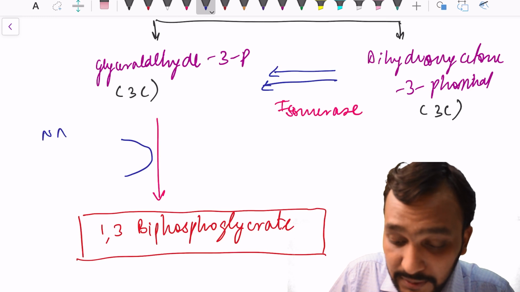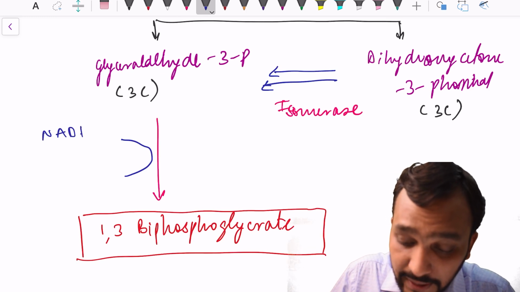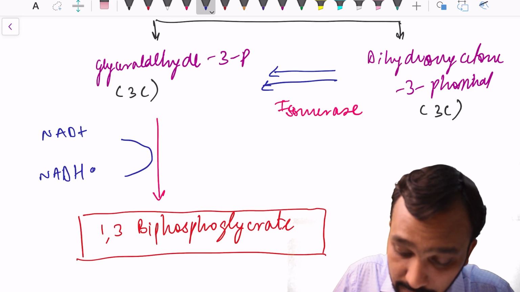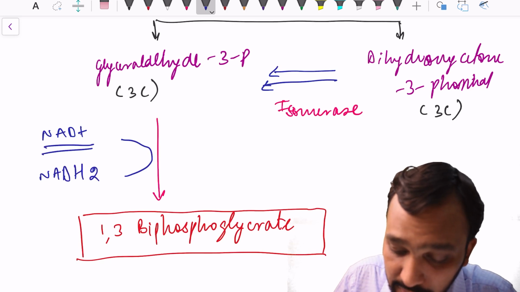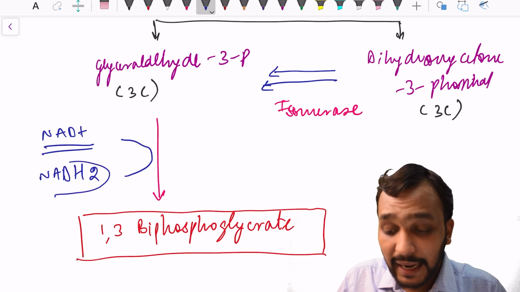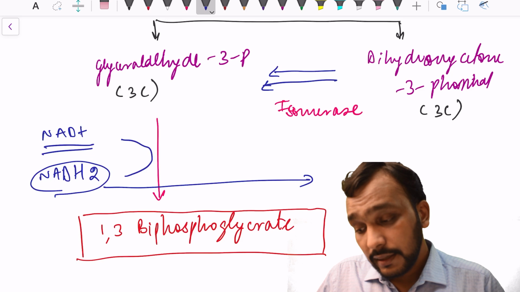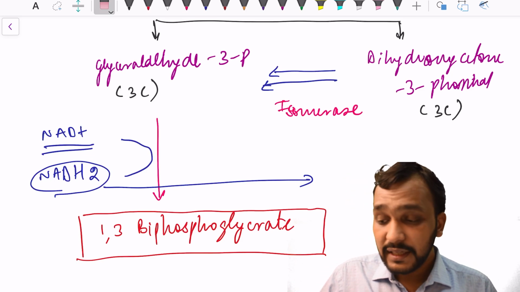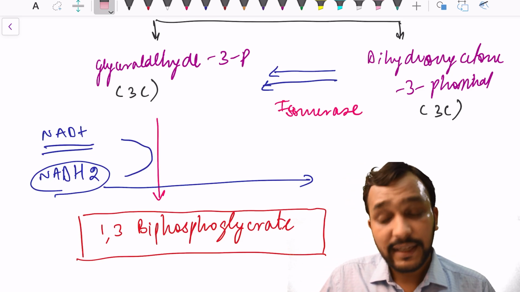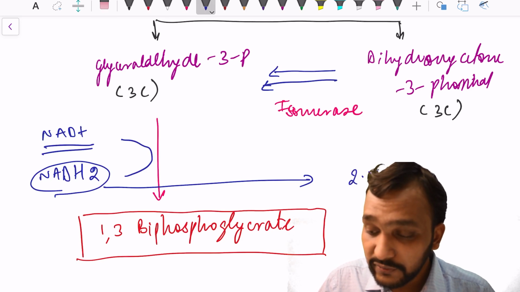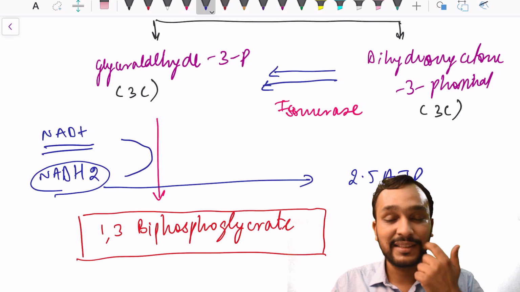This is a high energy molecule. In this step, NAD is converted into NADH2, which will further go into the mitochondria and, with the help of the electron transport chain, synthesize 2.5 ATP for us.